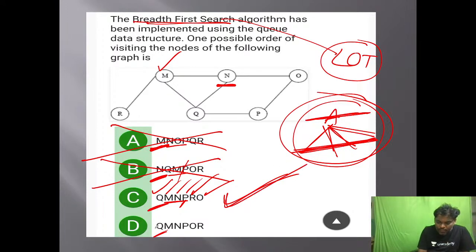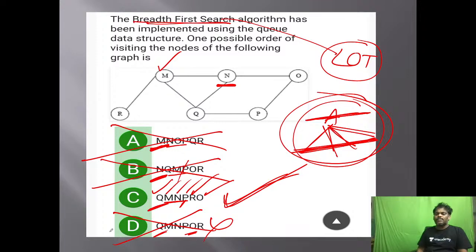In the option D, Q first, afterwards M and P. M adjacent is R, but he written O. That is the reason wrong. This is also wrong. So to this problem, answer is C. If anyone having doubt, please let me know.